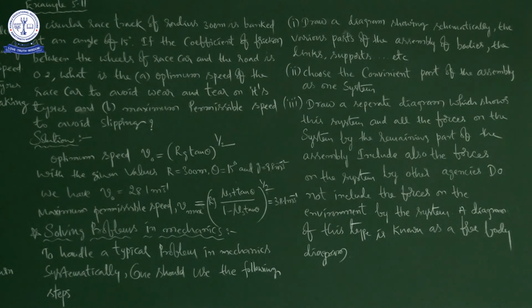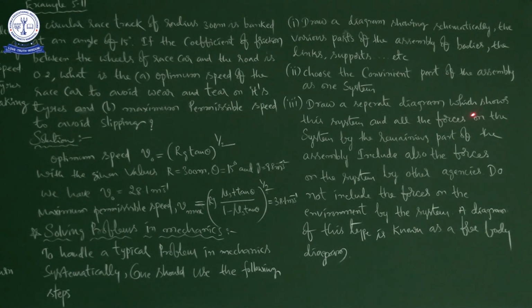Next, choose a convenient part of the assembly as one system. This I already told you: whether the person or the mass, whatever you want, you can take it as one system. Next, draw a separate diagram which shows this system and all the forces on the system by the remaining part of the assembly.